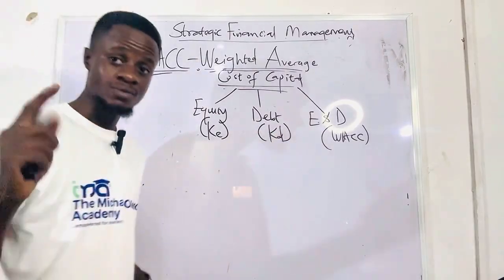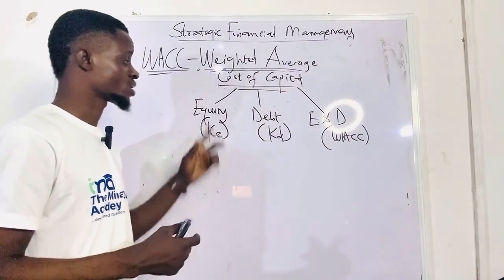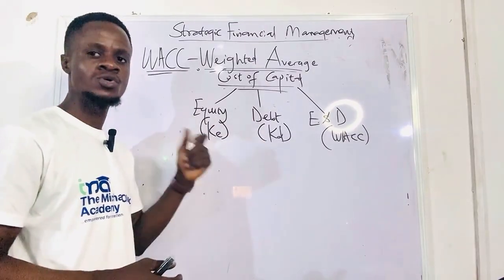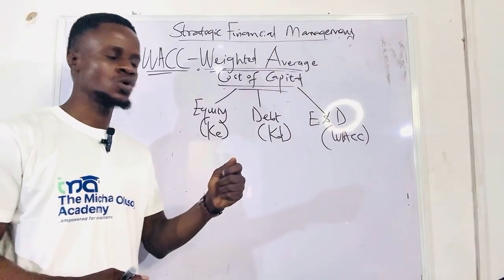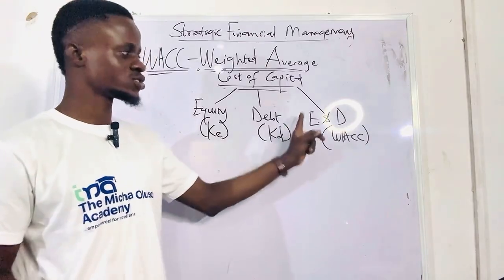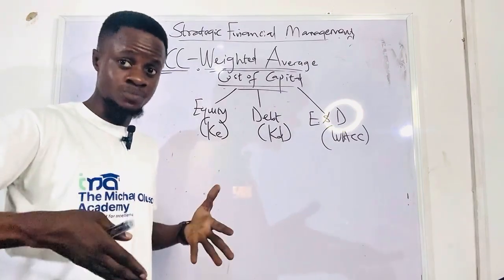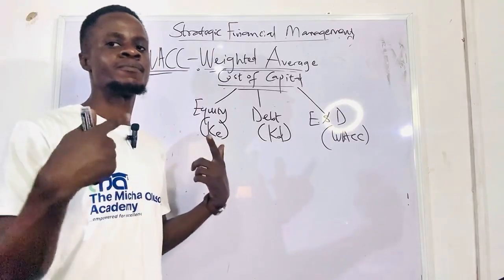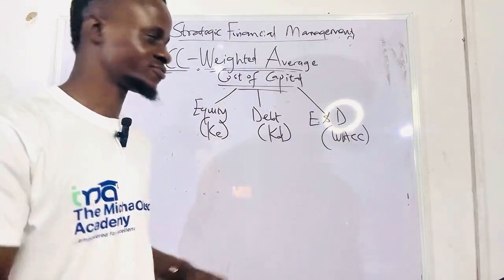And remember I told you that every time you want to attempt any cost of equity or cost of debt question, only view the question from the point of view of the investor or the bondholder. But in the case of WACC, because it is the company that is combining both equity and debt, view it from the company's perspective. Do you understand that now? I think that's very important.